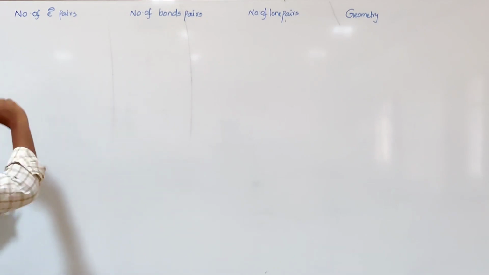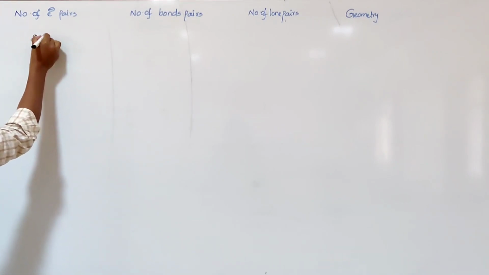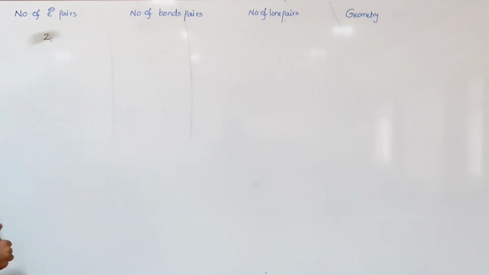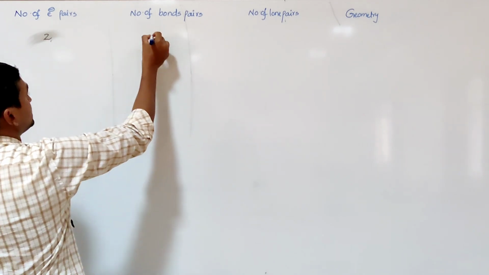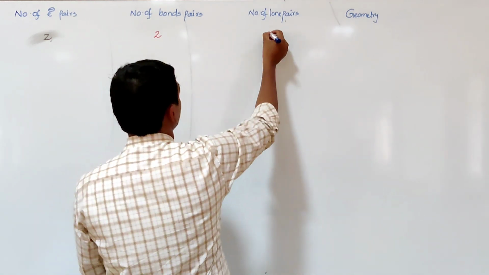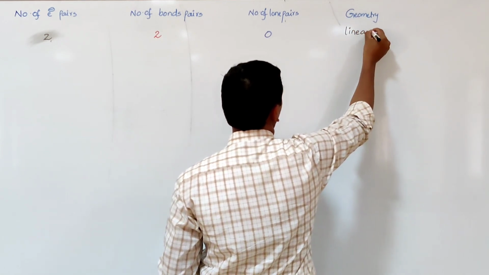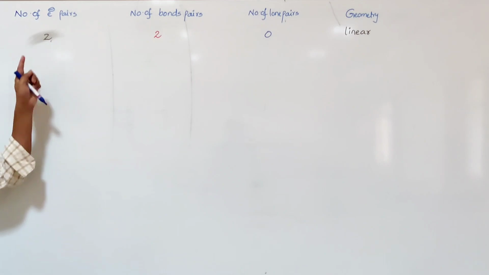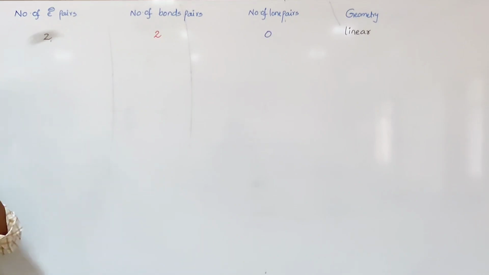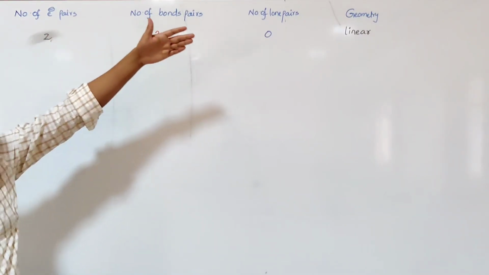The very first one: if two electron pairs are present, the number of electron pairs is 2. In that, 2 are bond pairs and 0 are lone pairs. The geometry of the molecule is linear. So, if the number of electron pairs around the central atom is 2, generally the geometry is linear. If the two electron pairs are bond pairs, then the geometry is linear.